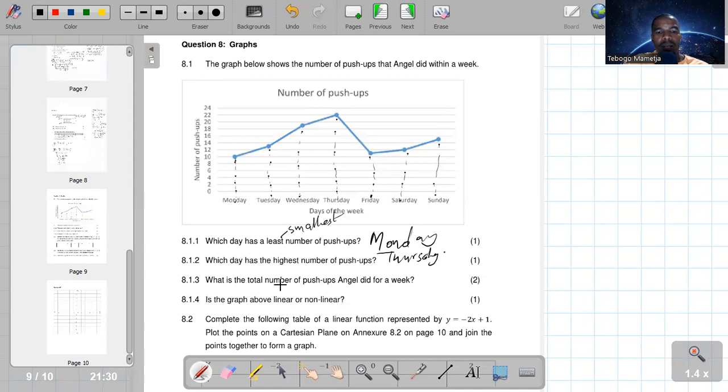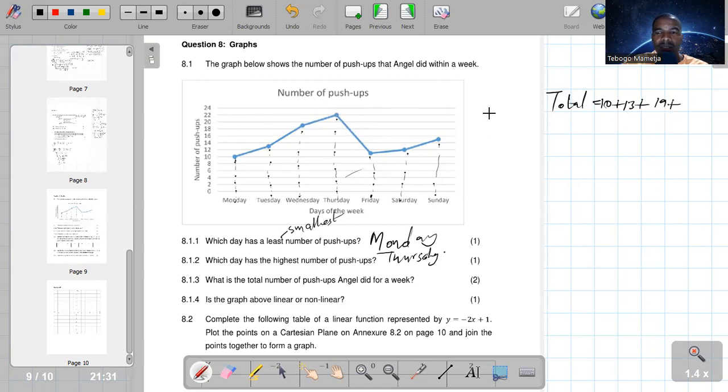So what is the total number of push-ups Angel did? So for the total number of push-ups, we add all the push-ups. The first one is 10 on Monday, and that is between 12 and 14, which is 13 on Tuesday. On Wednesday is between 18 and 20, which is 19 push-ups.